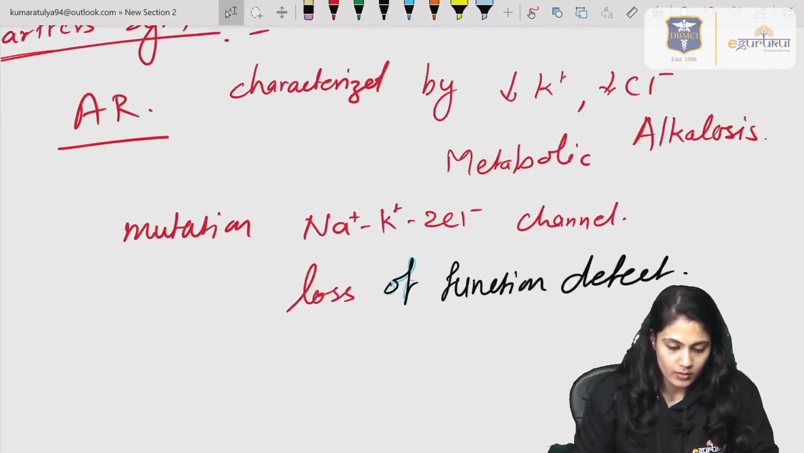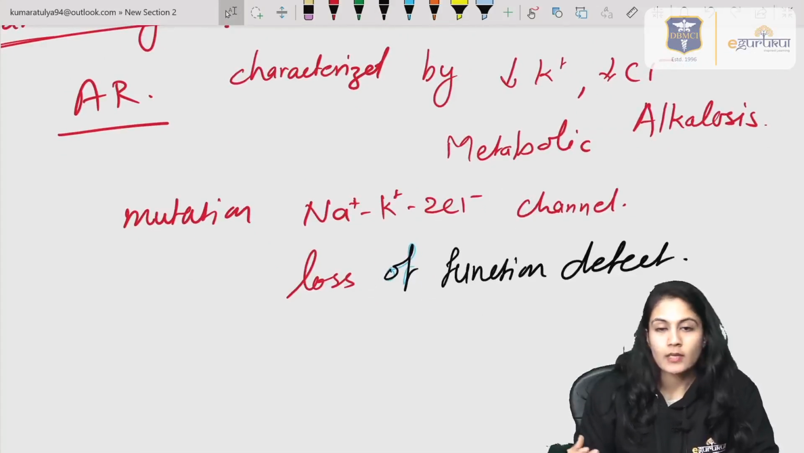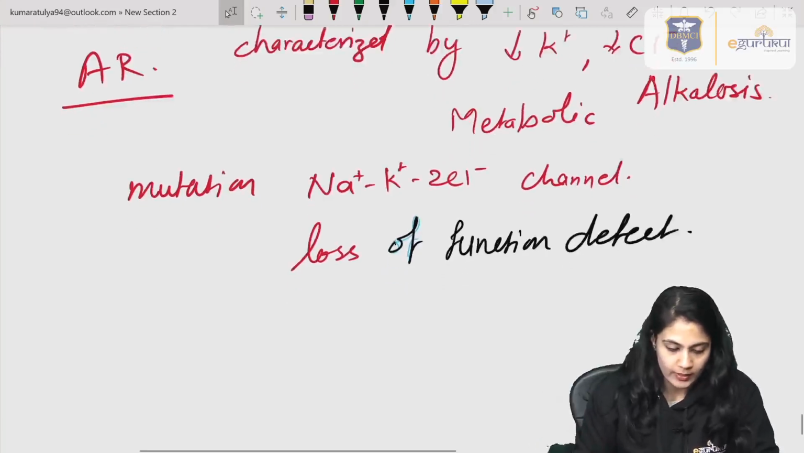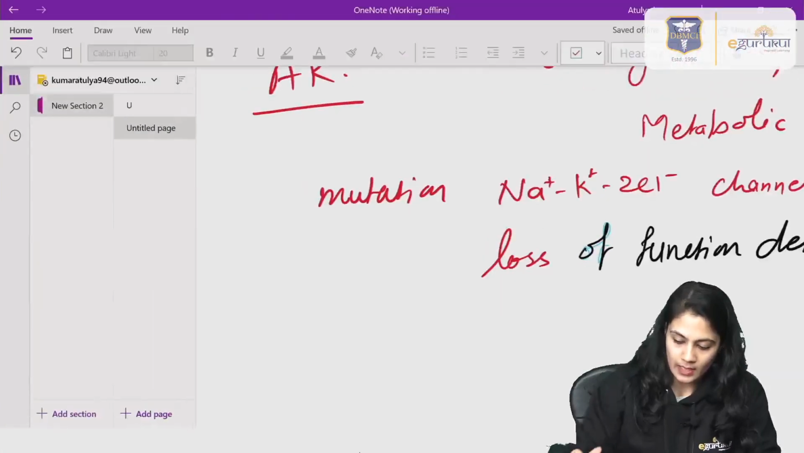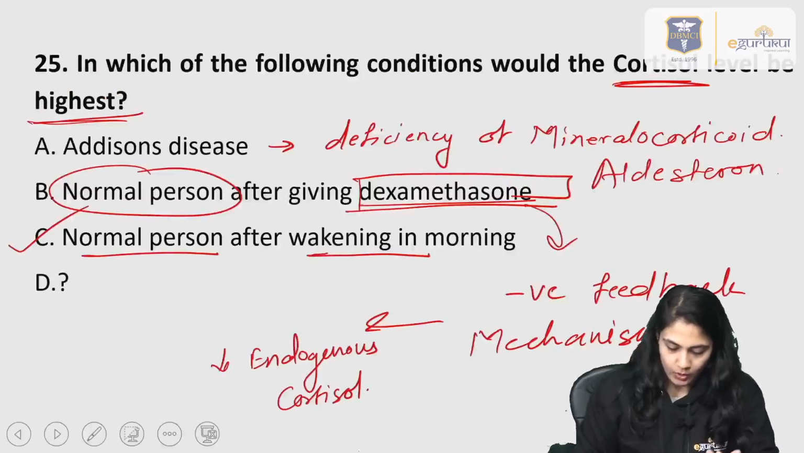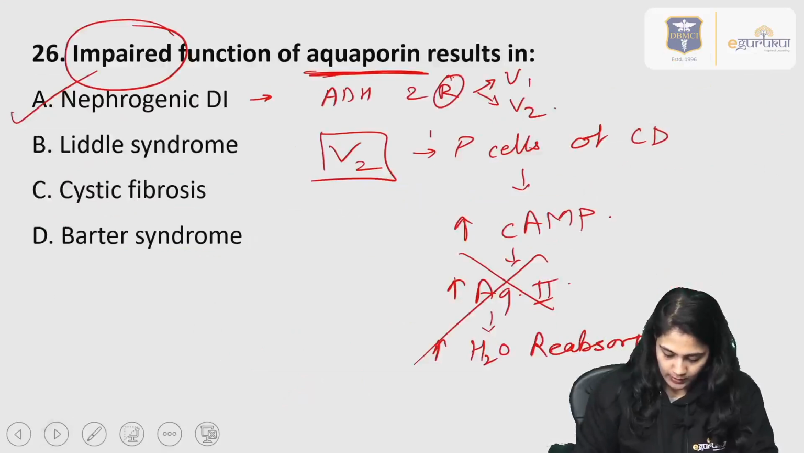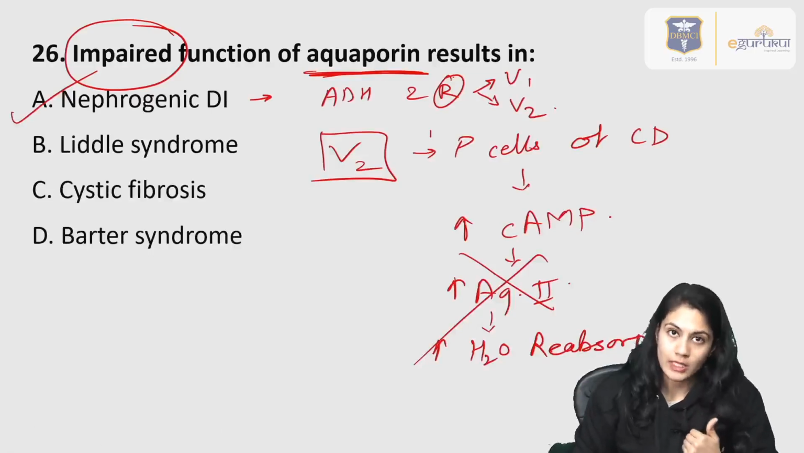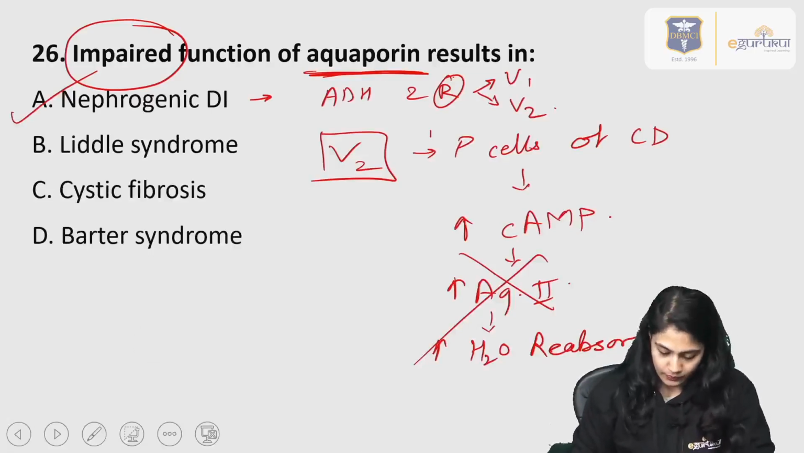Urinary losses of sodium also occur, so hyponatremia is also seen in this case, but it is not at all related to the aquaporin 2 channels. So that's why the answer of this question over here is nephrogenic diabetes insipidus.